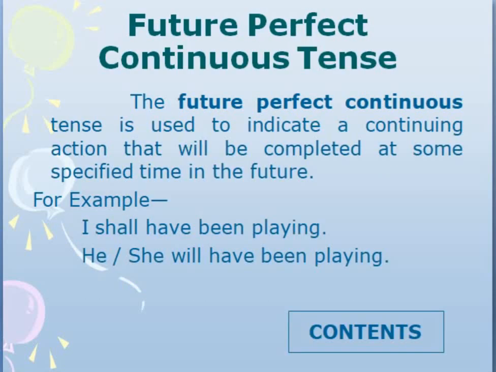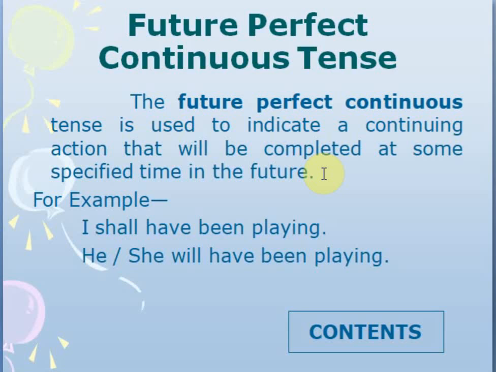And our last tense is future perfect continuous tense. The future perfect continuous tense again is the mixture of perfect and the continuous tense. It is used to indicate a continuing action that will be completed at some specified time in the future. Now here we even use since and for, which I will explain to you in another slide.